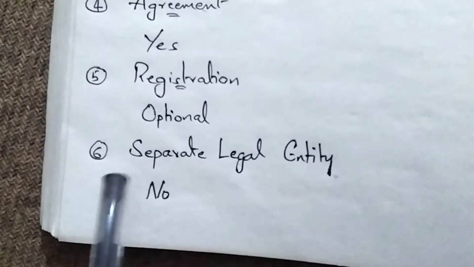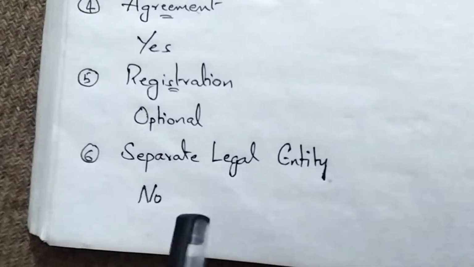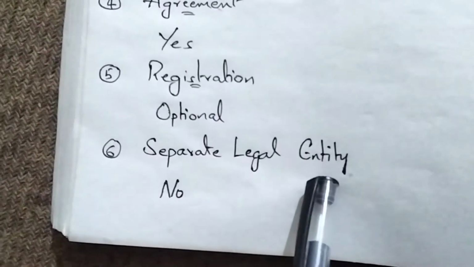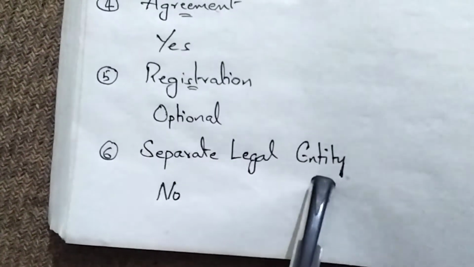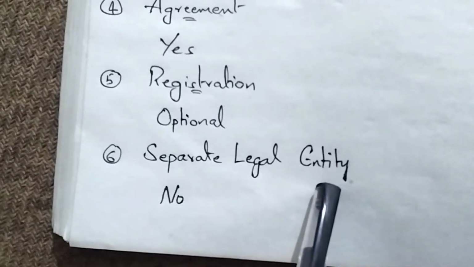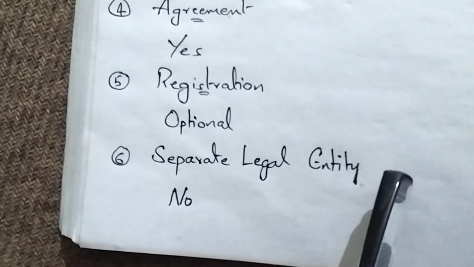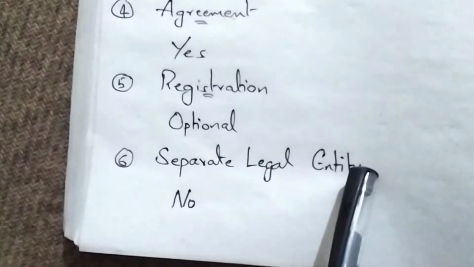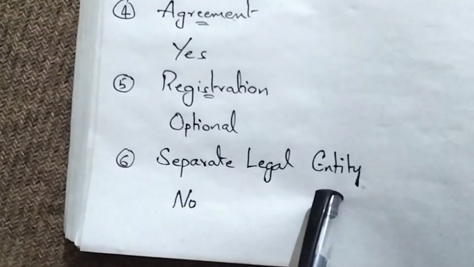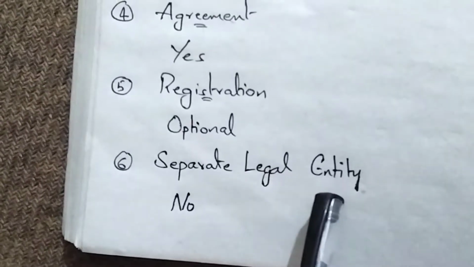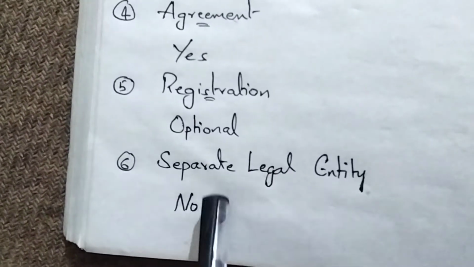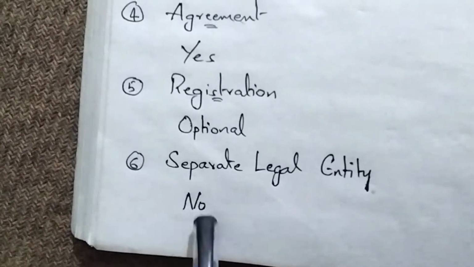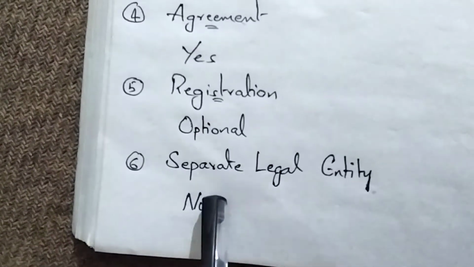Separate legal entity. There is no separate legal entity. What is separate legal entity? In simple terms, separate legal entity means owner and the entity are not one and the same. Okay. When it comes to partnership, owner and the entity are one and the same. So there is no separate legal entity. For companies, there will be the separate legal entity concept.